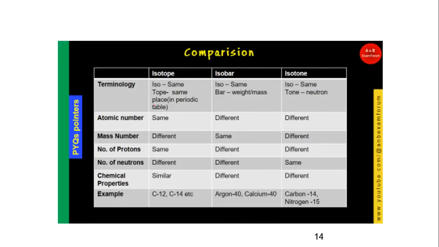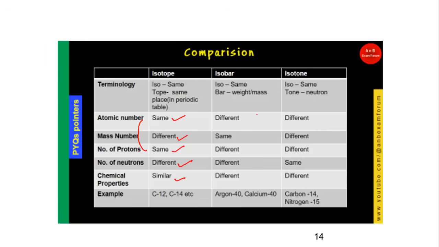Okay, so in this case isotope, if you see, since they are occupying the same place in the periodic table, it means they have the same atomic number. Similarly, if you talk about mass number, they will have different mass numbers, but the number of protons remains the same. Why? Because the atomic number is the same. And the number of neutrons will be different. Why? Because the number of neutrons is basically the difference between the atomic number and the mass number, so it will again be different. And the chemical properties, as I told you, will be similar, whereas the physical properties will be different.